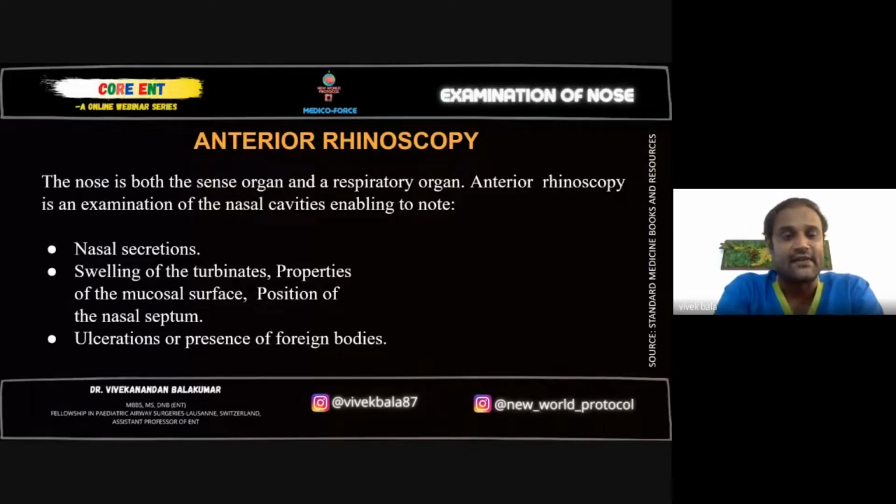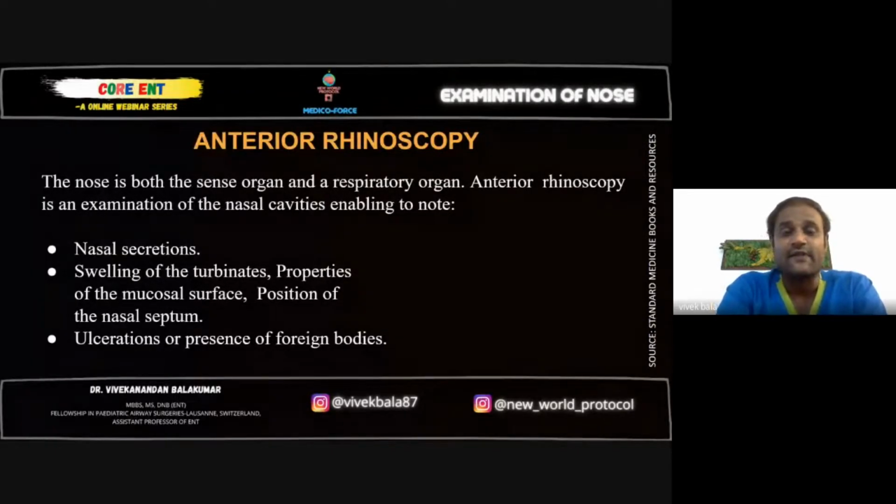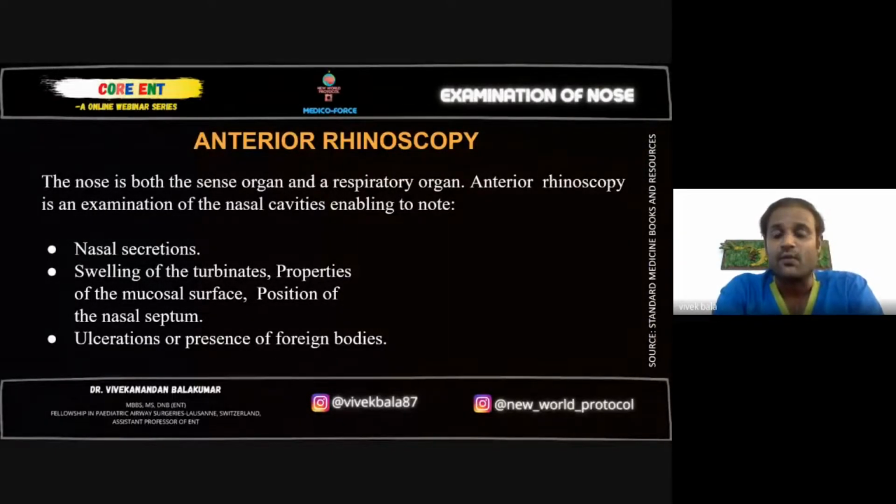Now, what do we check while doing anterior rhinoscopy? Presence of any secretions. It could either be watery secretions, purulent secretions, mucopurulent secretions, presence of blood, and how the turbinates are positioned. The inferior turbinate is hypertrophied or not. How is the mucosa of the inferior turbinate? How is the middle turbinate positioned? Whether there is any mass or a polyp arising from in between these two regions, commonly seen in antrochoanal polyp.